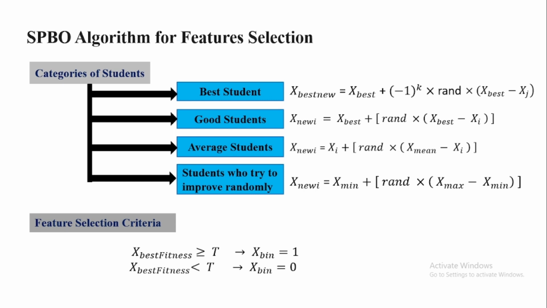Here we try to select a student as a feature of our data set. So if a student is selected, then the feature of the data set is selected. Otherwise, when the best fitness value of a student is less than the threshold value, the feature will be rejected. That was our main feature selection criteria using this modified SPBO algorithm.